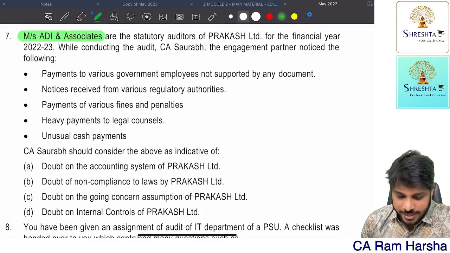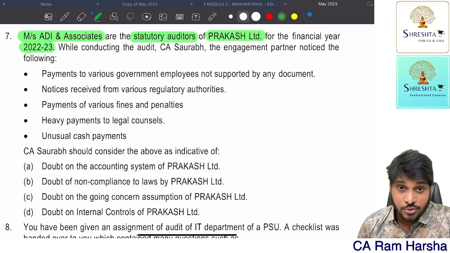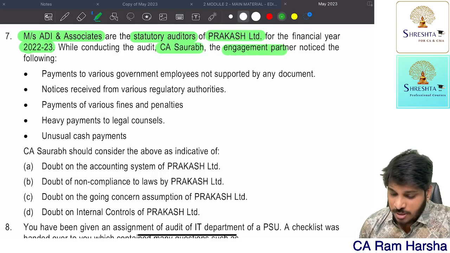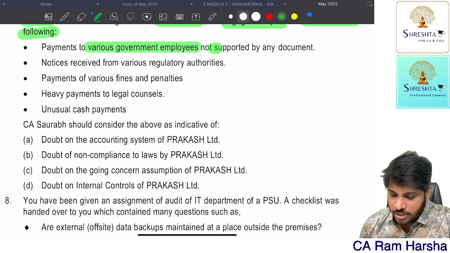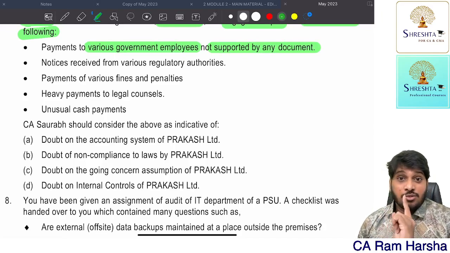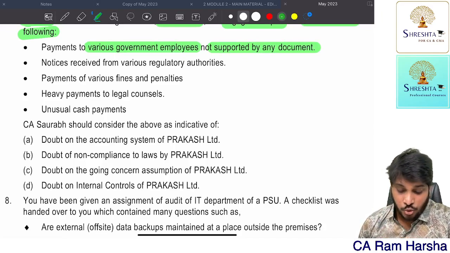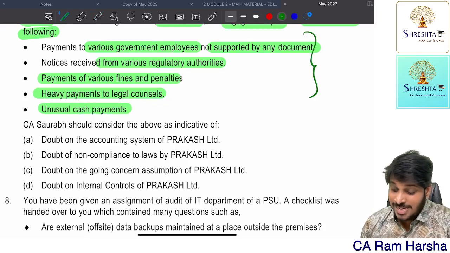Mrs. Adi and Associates are the statutory auditors of Prakash Limited for the year 22-23. While conducting the audit, CS Saurabh, the engagement partner, noticed the following. Payments to various government employees not supported by any document. Payments without supporting evidences. Notices received from regulatory authorities. Payments of various fines and penalties. Heavy payments to legal counsels. Unusual cash payments.